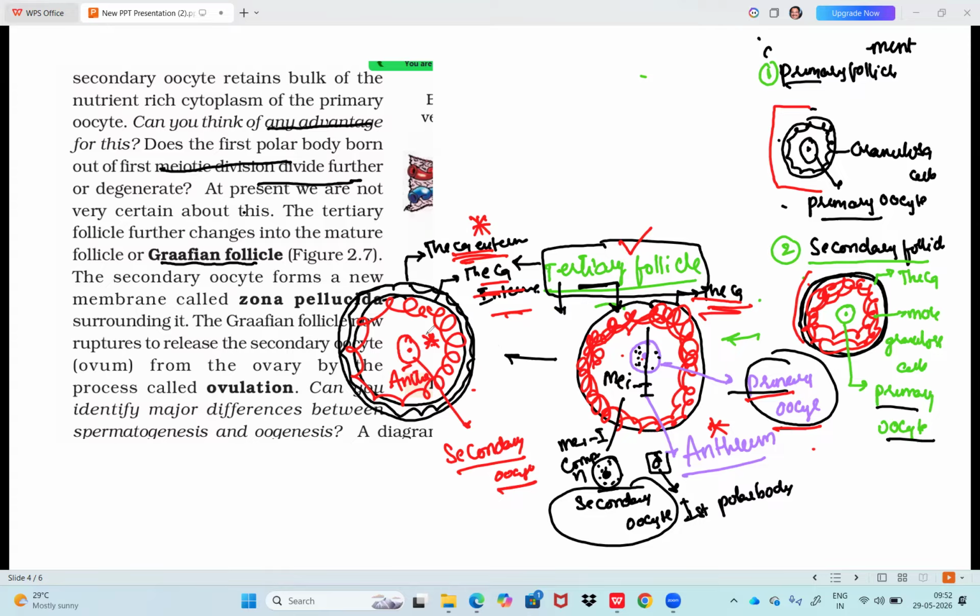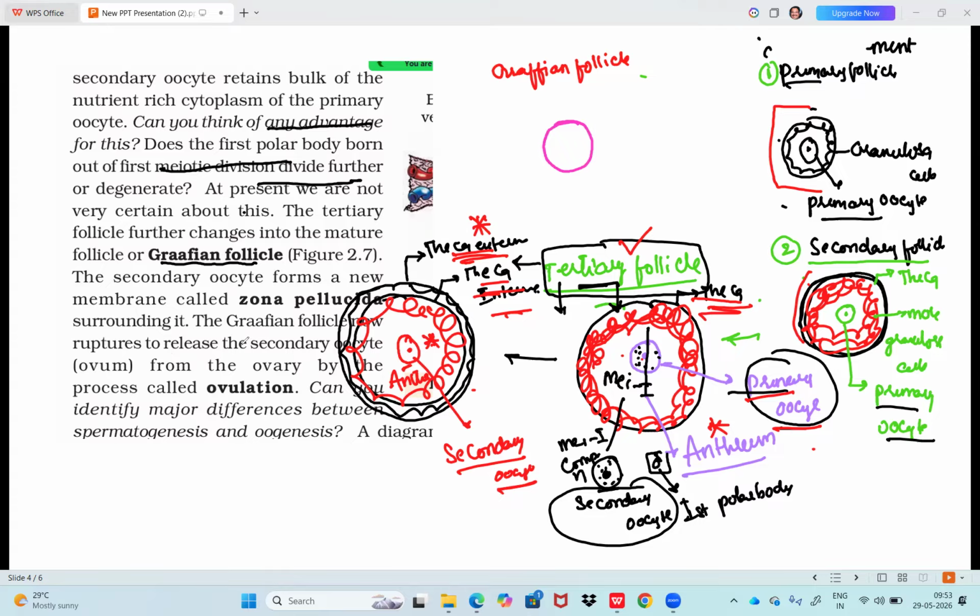Okay. Now, secondary oocyte forms a new membrane called, at present, what are we talking about? Graafian follicle. This is the climax. The last follicle is said to be Graafian follicle. Need to make arrangements here. Whatever comes new, I will draw with another color. Secondary oocyte forms a new membrane called zona pellucida. I am just drawing zona pellucida, which is surrounding the secondary oocyte.